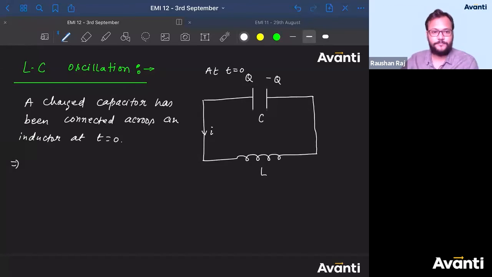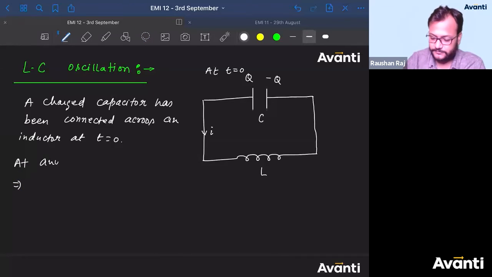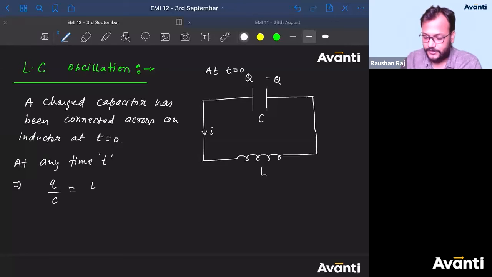क्या लिखना चाहिए बच्चा लोग? Not capital Q, Pratish. Capital Q is the charge at time t equal to 0. I am talking about at any time t. ठीक है? At any time t. क्या लिखेंगे? Q by C will be equal to L di by dt. Isn't it? Q by C will be equal to L di by dt.